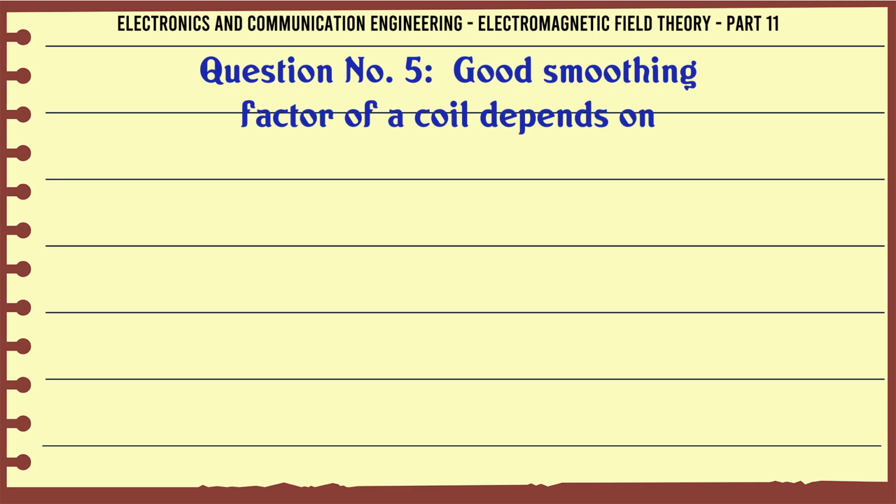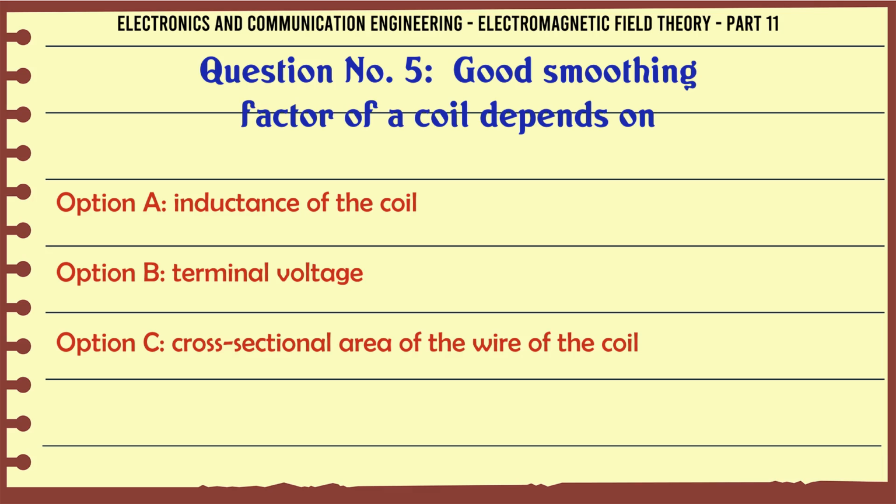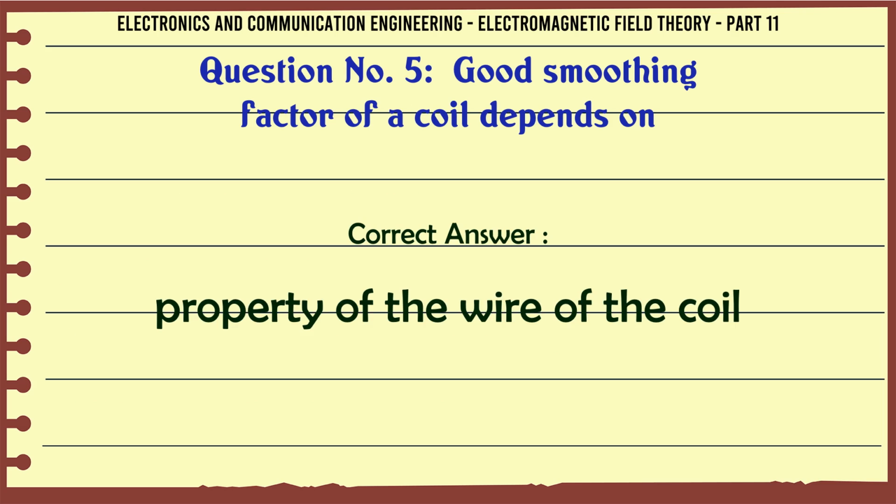Good smoothing factor of a coil depends on A. inductance of the coil, B. terminal voltage, C. cross-sectional area of the wire of the coil, D. property of the wire of the coil. The correct answer is property of the wire of the coil.